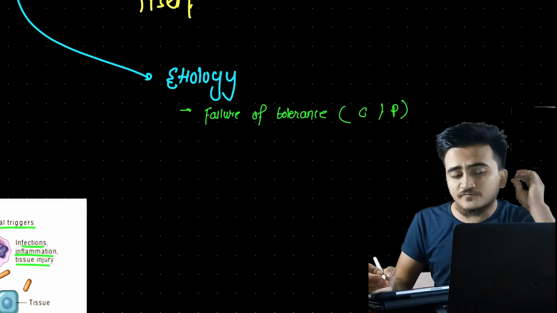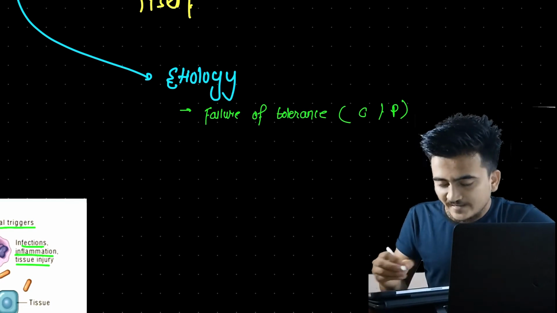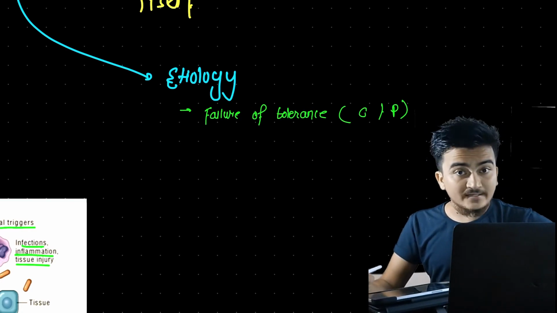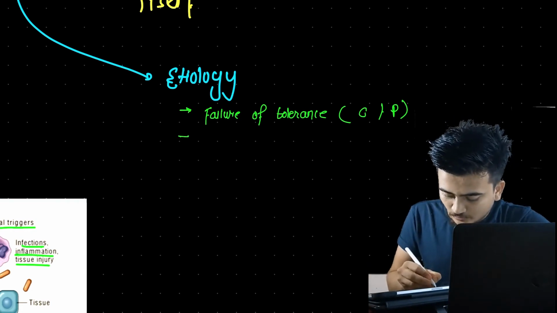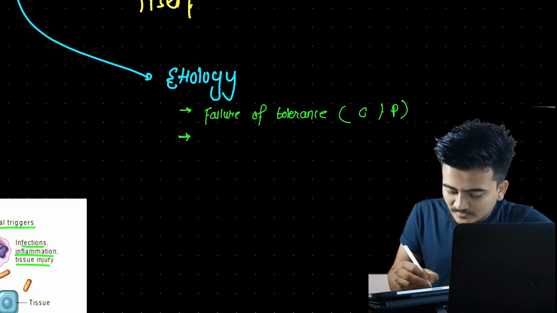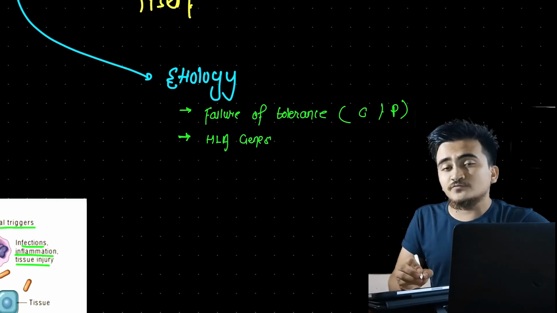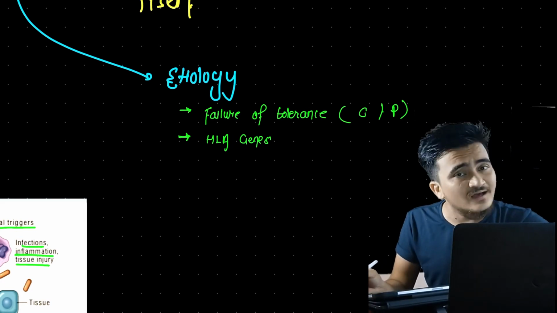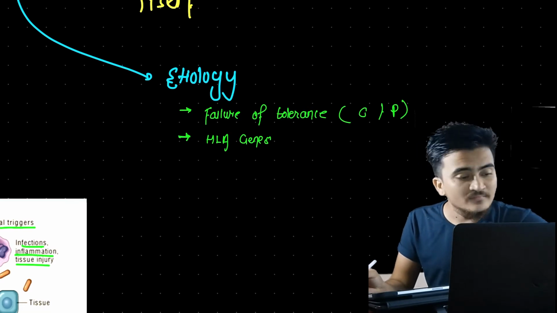If there is failure of tolerance, obviously there will be formation of a large number of self-reactive T cells and B cells, and they will start acting against one's own antigens. Another thing under etiology, under causes, is HLA gene defect. Now, what are these HLA genes? If you recall the discussion we had in the MHC lecture, HLA is another name for MHC complexes, the human leukocyte antigen.